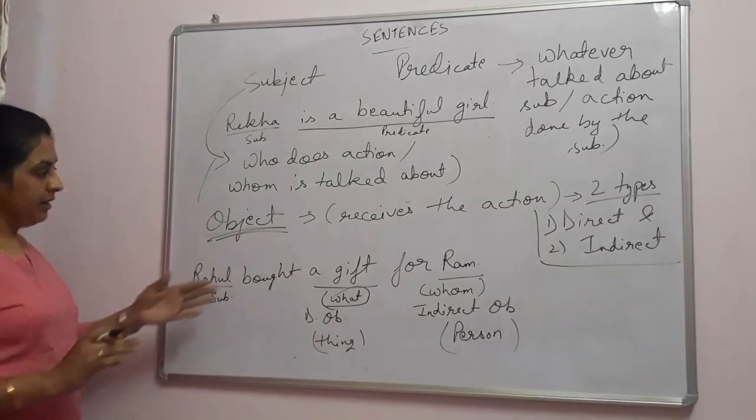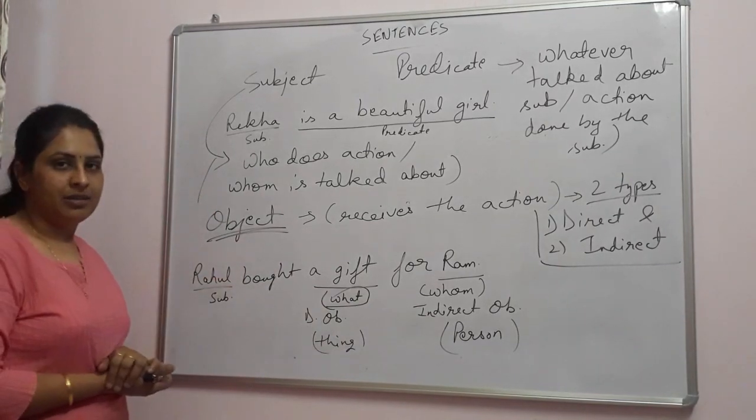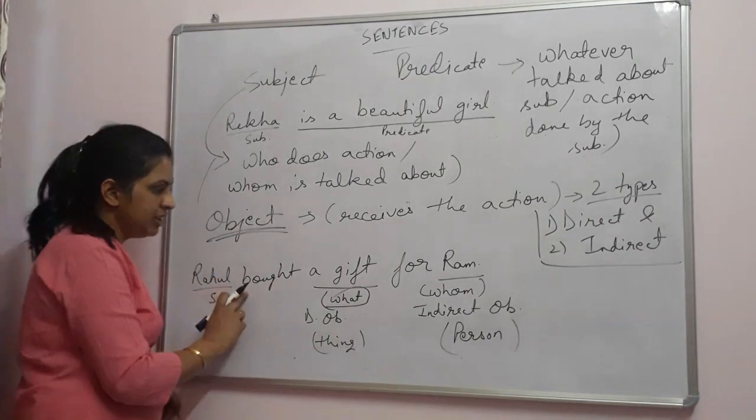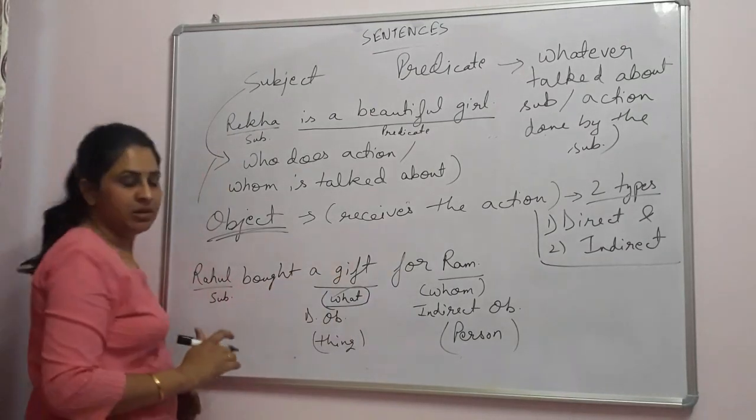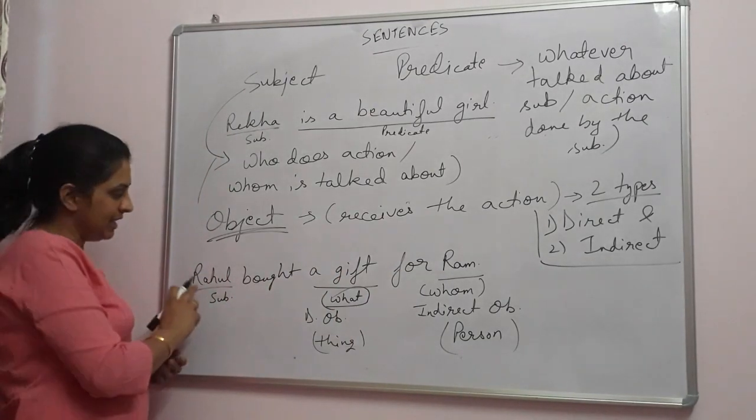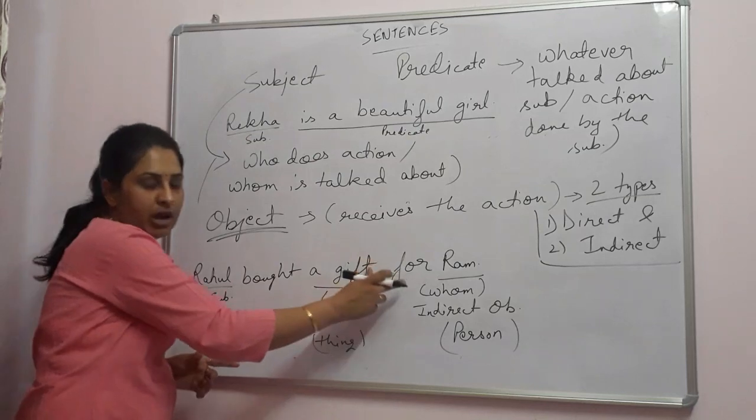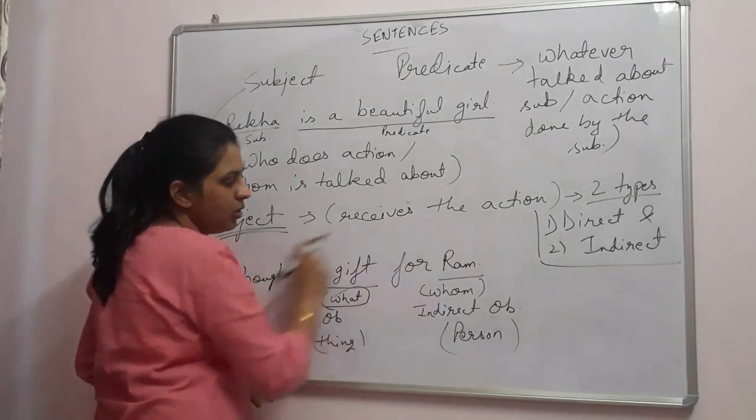Okay. And in this, can you tell me what is the predicate? Yes. Predicate is basically this whole: bought a gift for Ram. Because Rahul is the subject, he is doing what action? He is buying a gift for Ram. So bought a gift for Ram is our whole predicate.